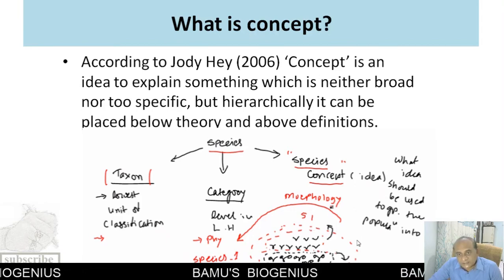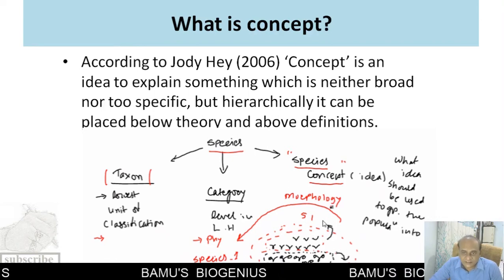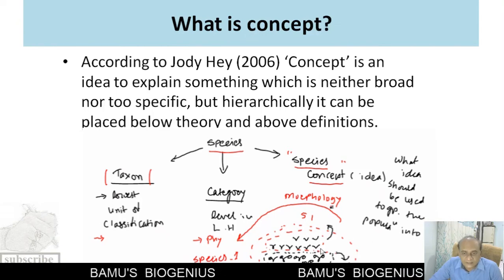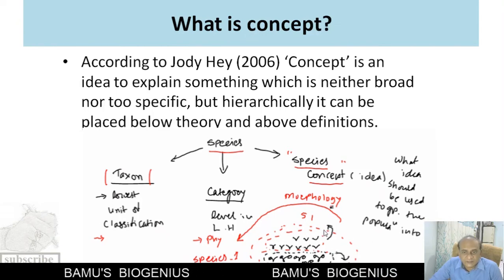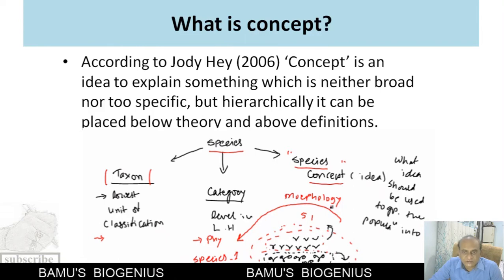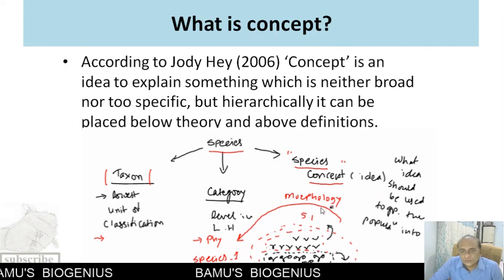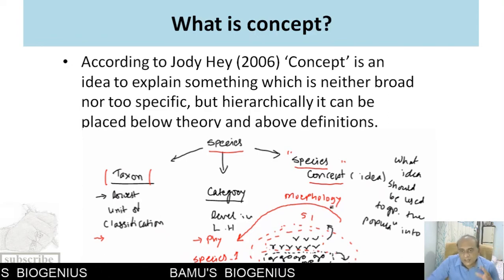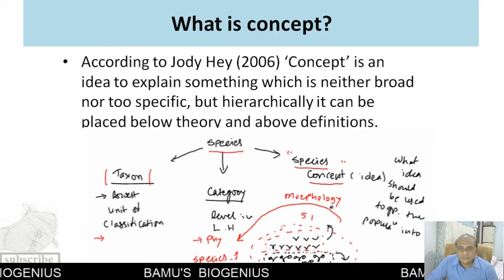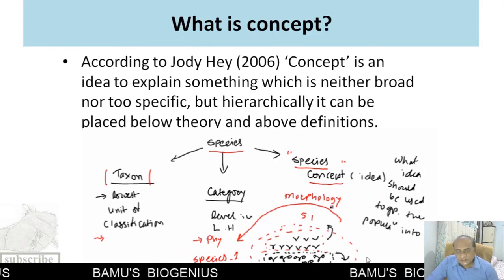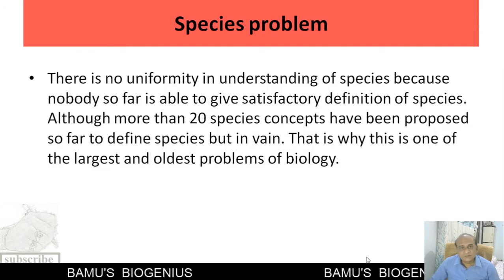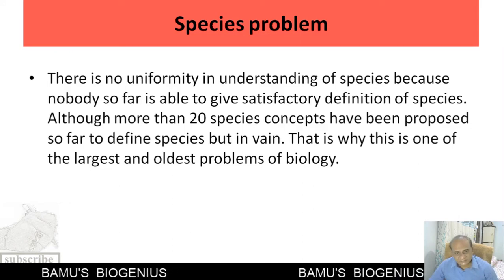That means each time we will have to use a different idea. So there is no uniformity in identifying or demarcating a particular group of animals from each other. No single idea is sufficient to demarcate different populations from each other, and that's why the confusion is there, and that's why the species problem has arisen.